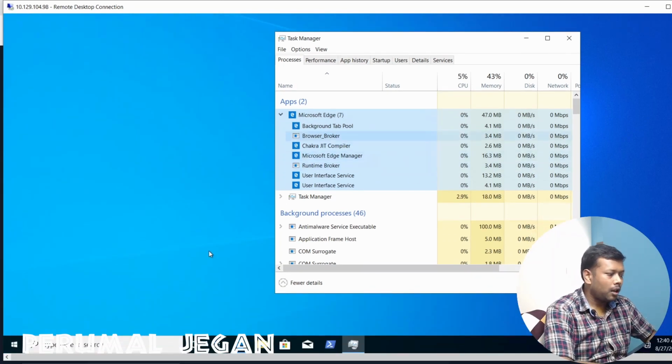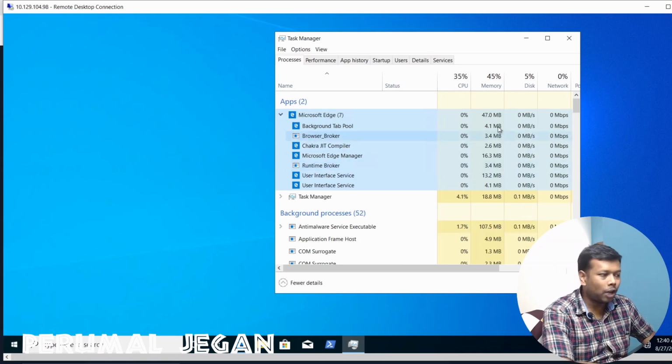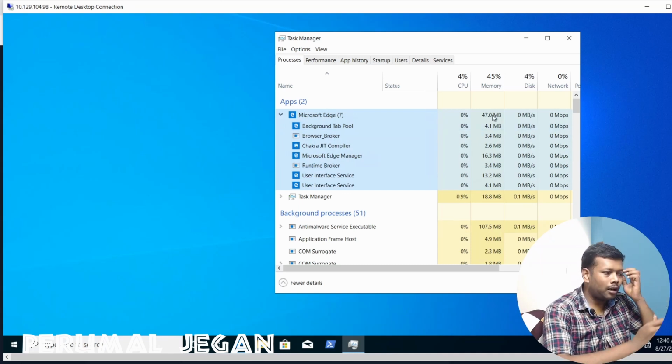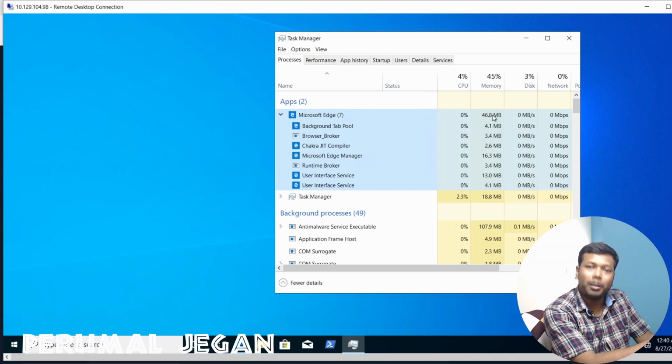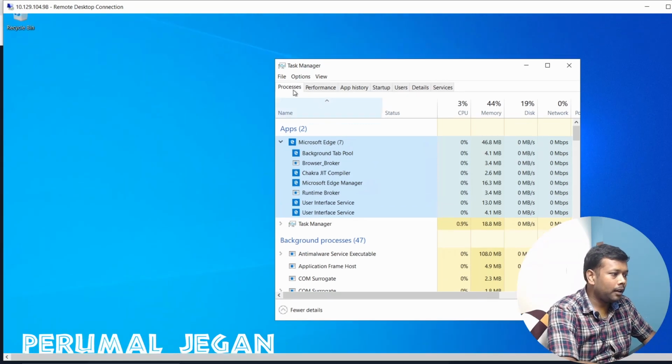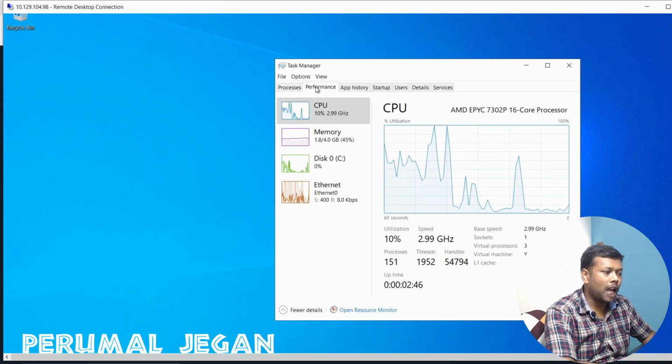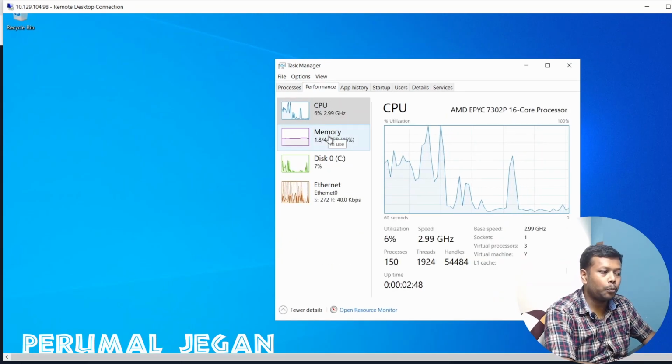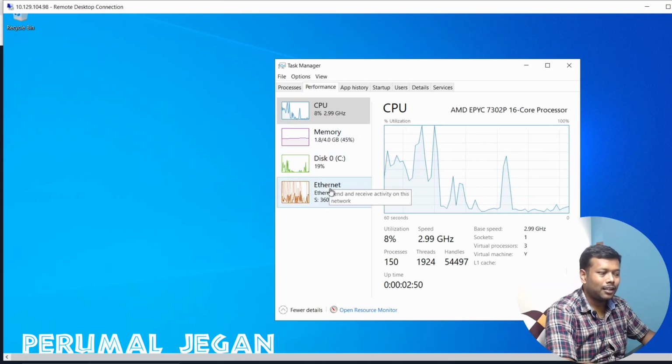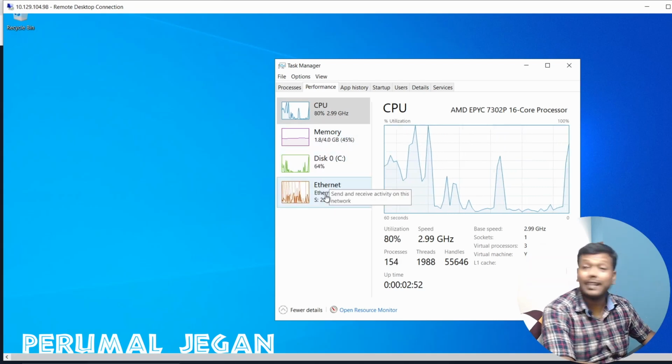Like this, when you deal with any application, a background process is created, and it consumes a certain amount of resources to access that particular application. And if I go to performance, I'll be able to see the CPU, memory, disk, and the network utilization.